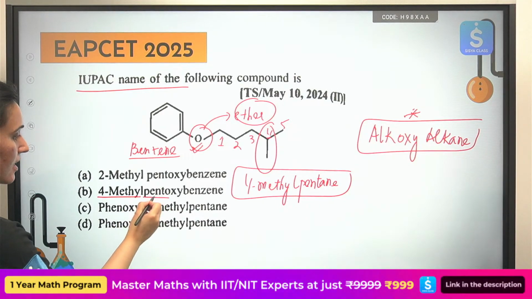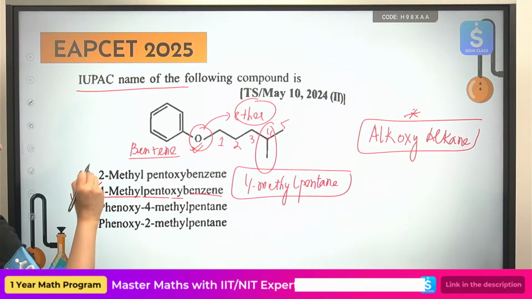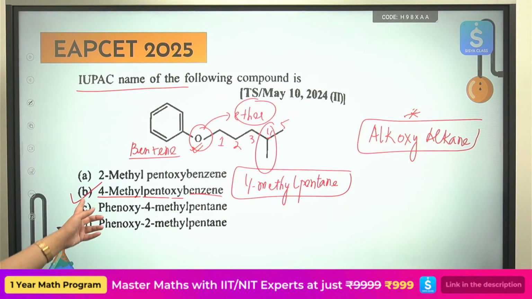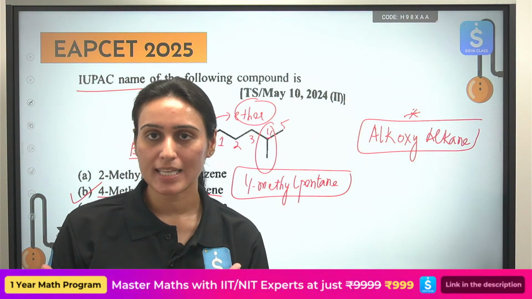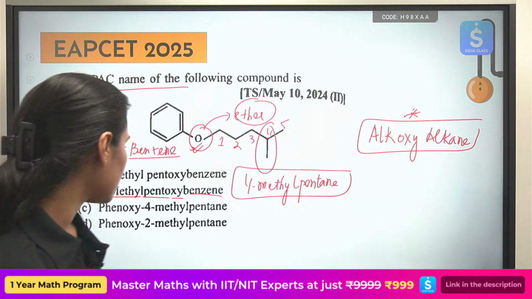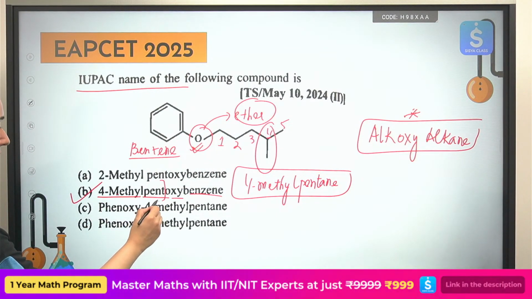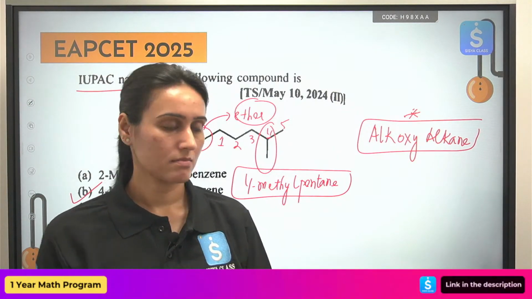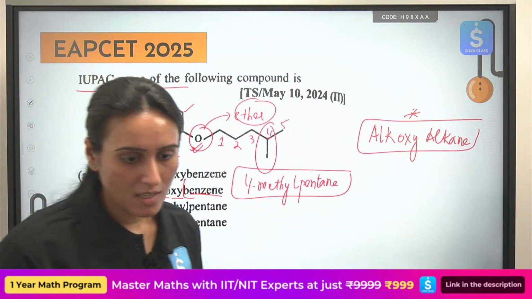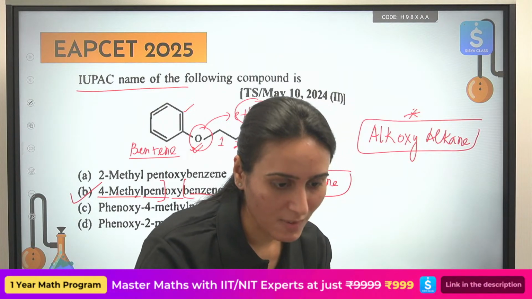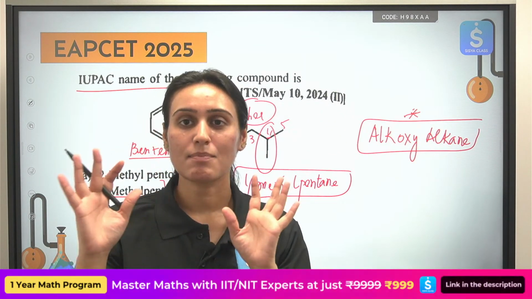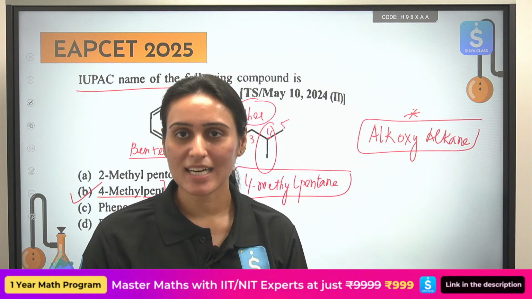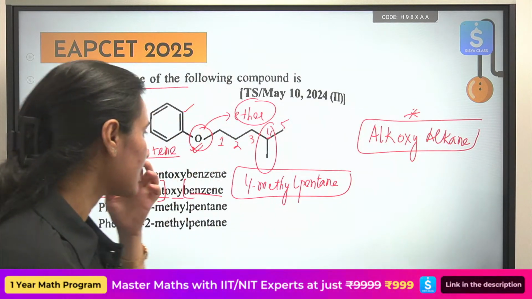4-methylpentoxybenzene. Tell me, is it making sense? What is the common layout we have to follow if you see an ether? Alkoxyalkane. 4-methylpentoxybenzene. On the other side, you have benzene. So your correct answer will be option B. Okay, not whatever you have written. You have deleted it, but still. Okay, we are just practicing. But after the class, please read about it, solve more questions. Okay, see the next one.